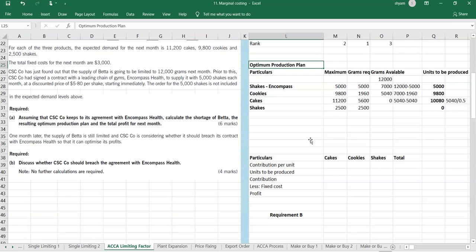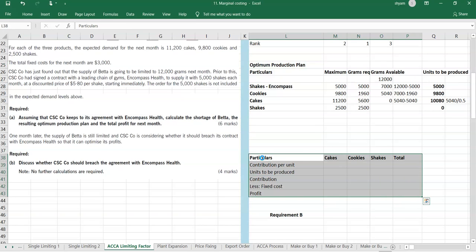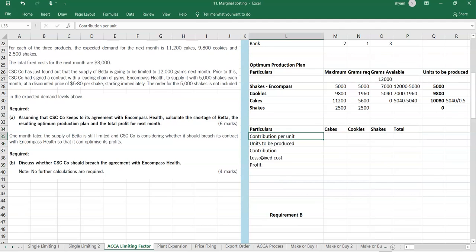Our next thing is the resulting optimum production plan and the total profit for the next month. So how do we find out the total profit? That is another interesting question. First we have to find out how many units we could produce. The units to be produced: cakes, we can produce 10,080. Cookies, we can produce 9,800. Shakes, we can produce only 5,000, right? We can produce only 5,000.